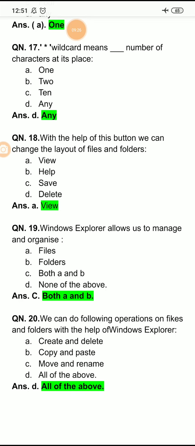So now we have discussed 20 questions, MCQs of this chapter. In next video, we will meet with next chapter. Till the time you keep watching this, note down these questions. This will help you to pass your competitive exams also when you will appear for them.